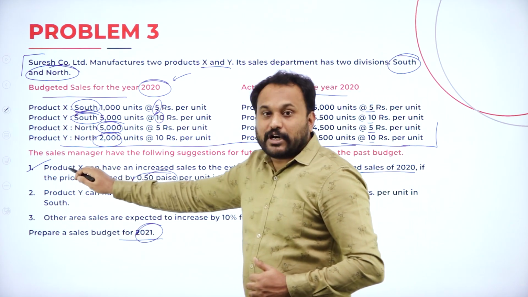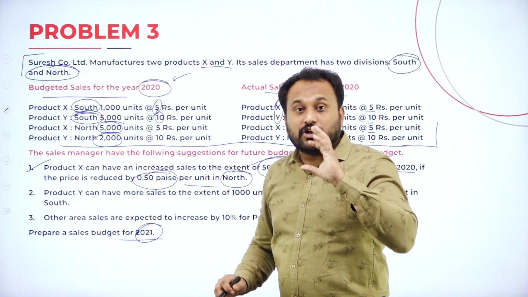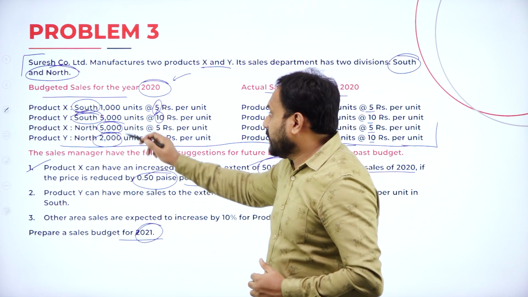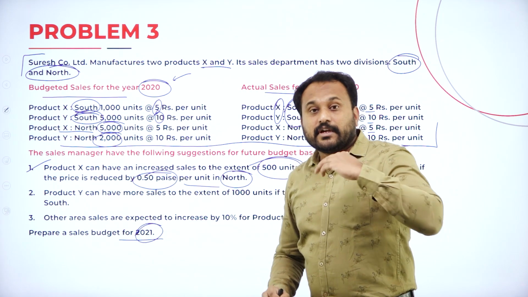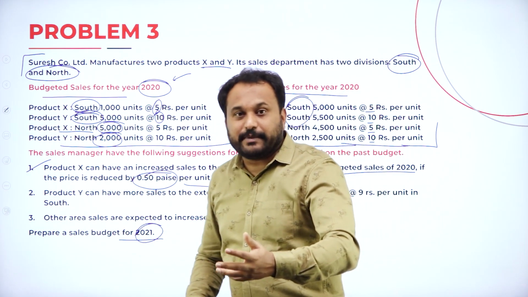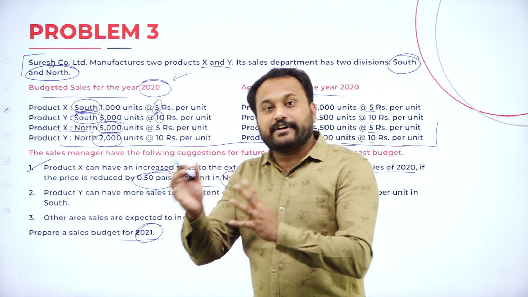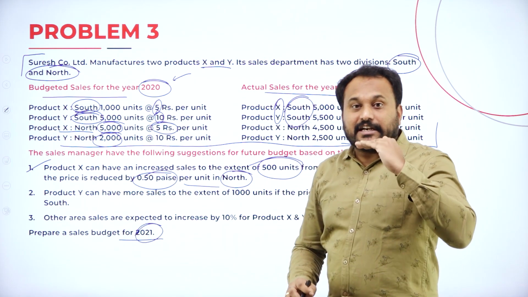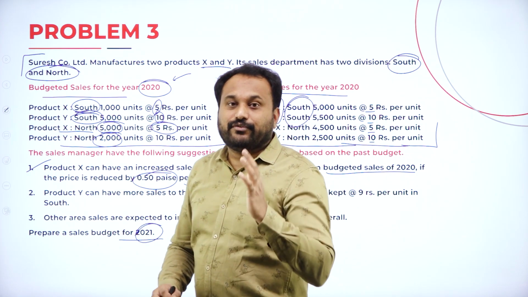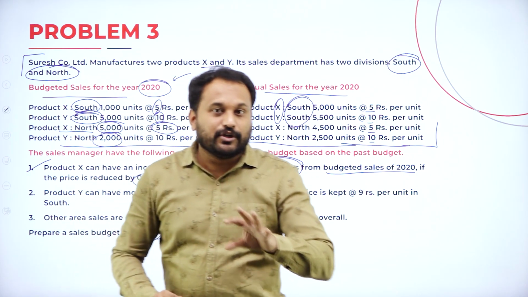That means product X, the north product X. North product X is 5,000. It will be increased by 500 units, so now we will write 5,500. The price was 5 rupees. Now it has reduced by 50 paisa, so 4 rupees 50 paisa is the new rate.